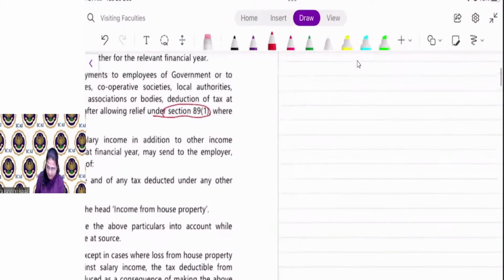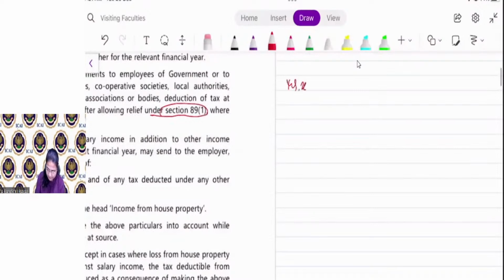Say, for example, Mr. X is having taxable salary after standard deduction and everything, 10 lakh. He is having FD interest of 1 lakh. And he is paying interest on a housing loan for a self-occupied house property, say, for example, 50,000.